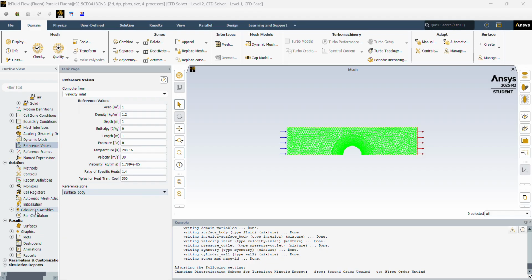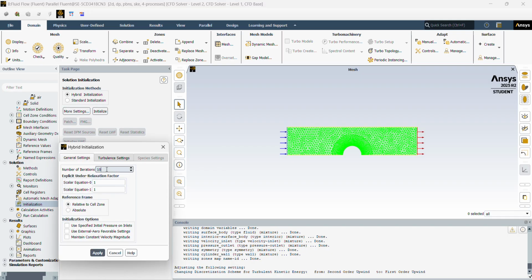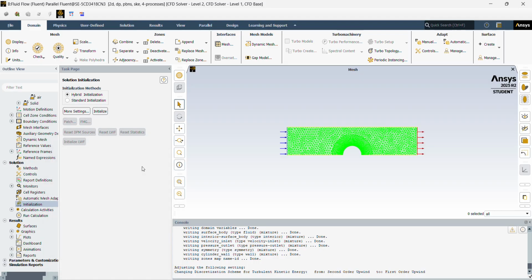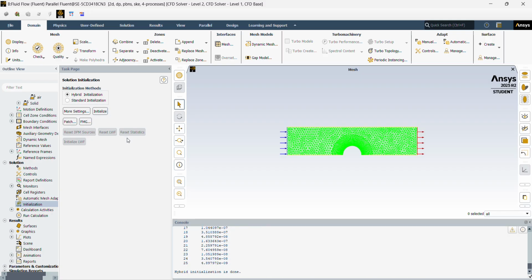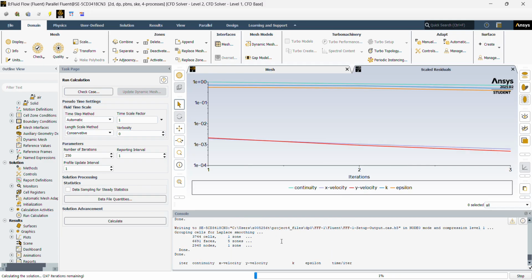So now we can go into initialization, hybrid, set our number of iterations to 25, apply. Now we can initialize. Our initialization is done, so we'll go into run calculation, change our number of iterations to 250, and then click calculate, and we'll let this run.